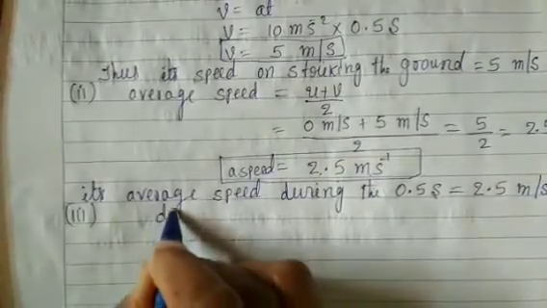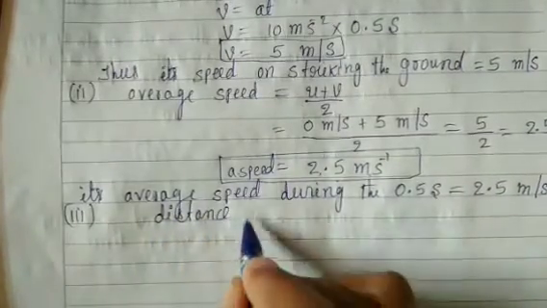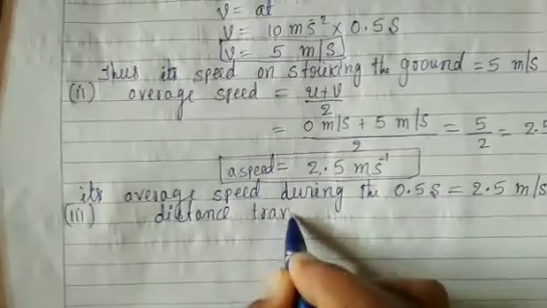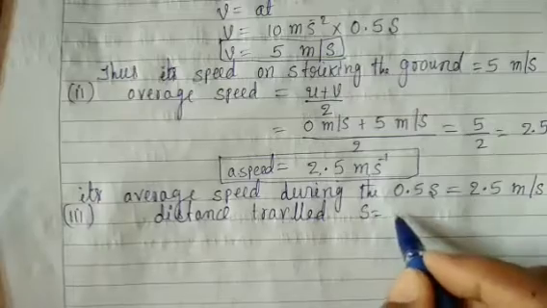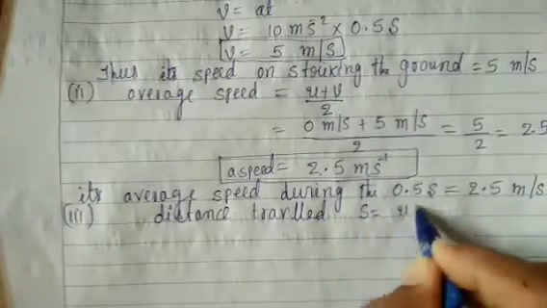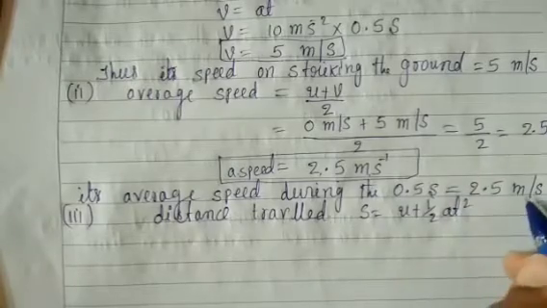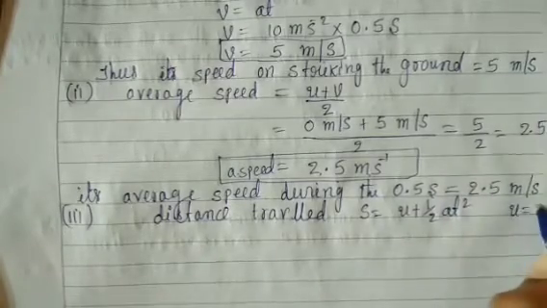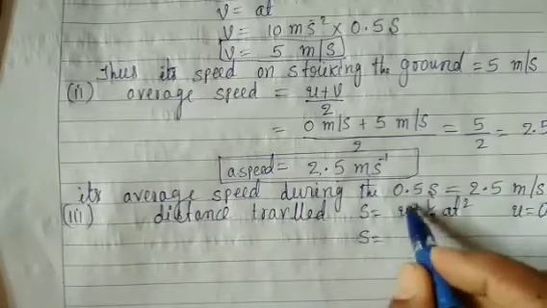Distance traveled. s is equal to ut plus half at square. Here u is equal to 0, initial velocity, so ut is nothing but 0.